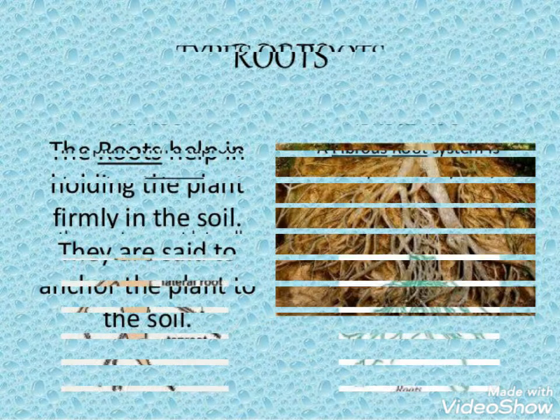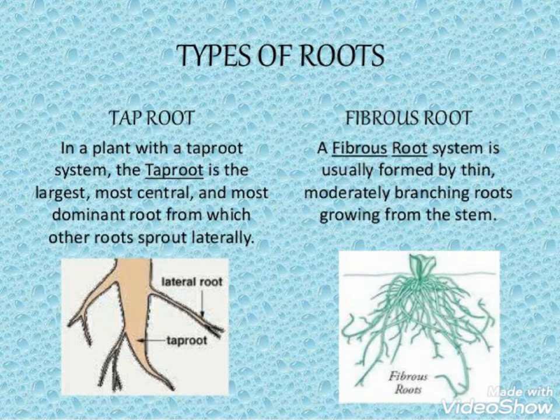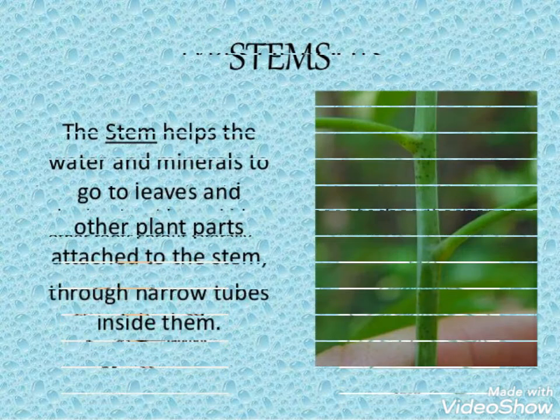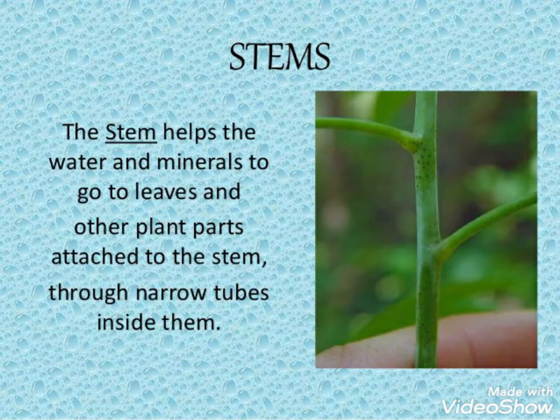And there are two types of root systems. The first is your fibrous root system, and the second is your taproot system. In a plant with the taproot system, the taproot is the largest, mostly centered and most dominant root, from where the lateral roots come out. Whereas a fibrous root system is usually formed of thin branching roots growing from the stem. So there is a taproot system and a fibrous root system. You can see these two systems in the picture given there.